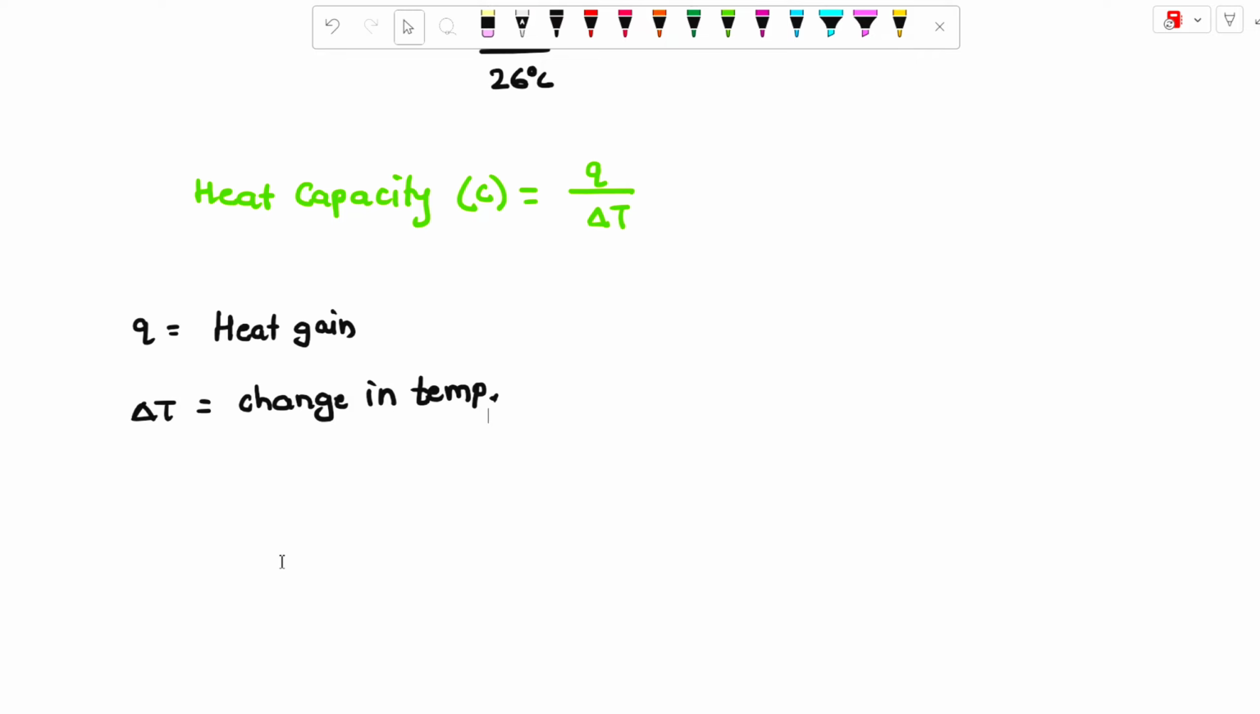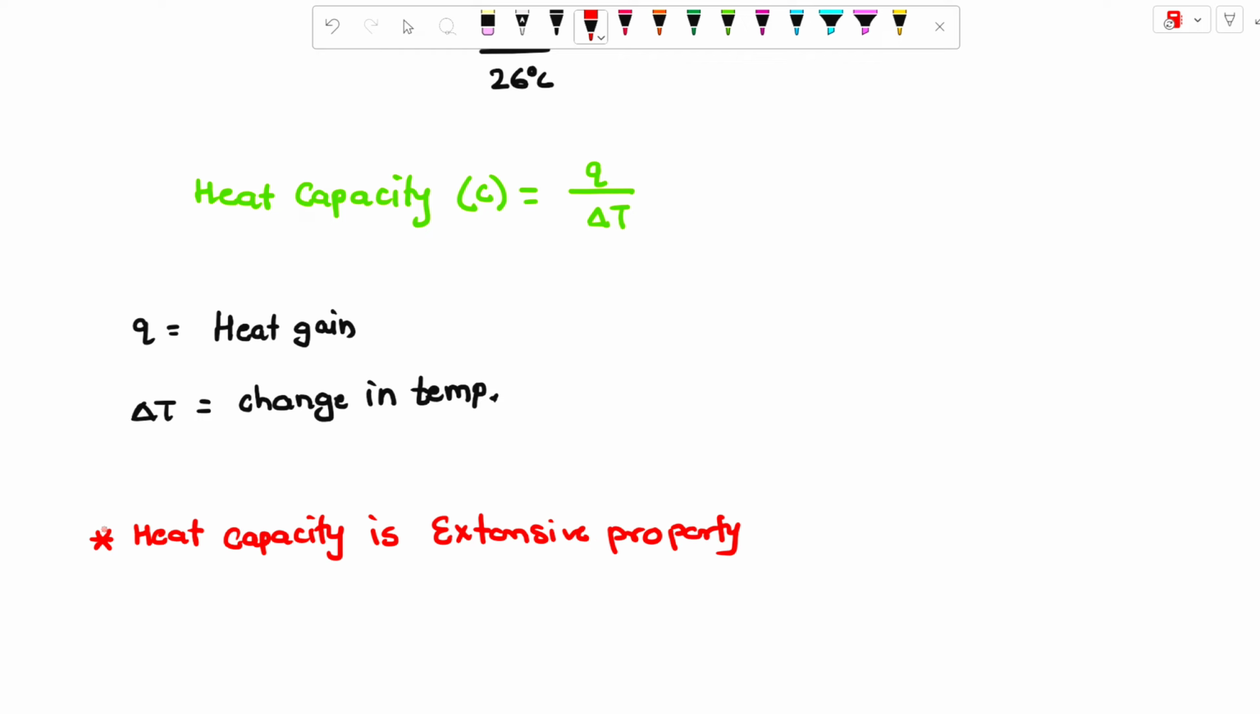And heat capacity is an extensive property. Extensive property is dependent on mass, the amount of mass. If the mass changes, the heat capacity will also change. So you can also write down another point of the heat capacity. I can write it with the red color. Heat capacity is an extensive property.